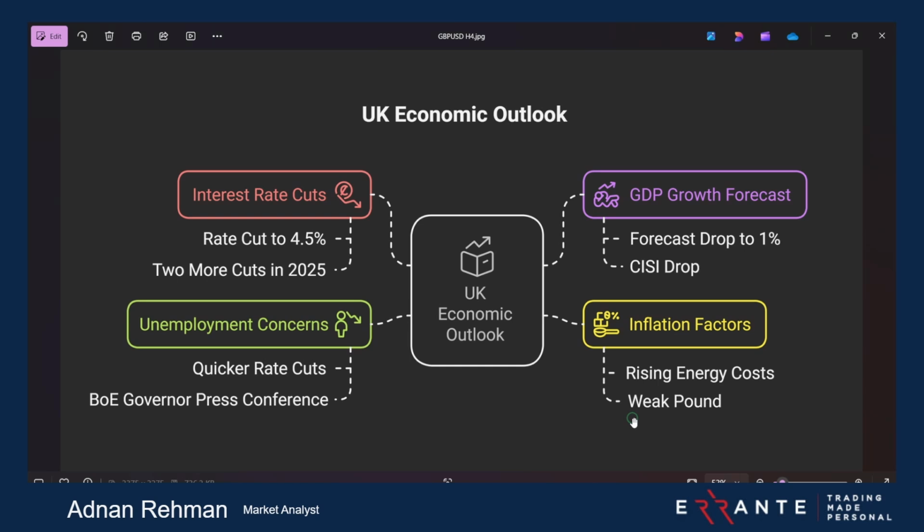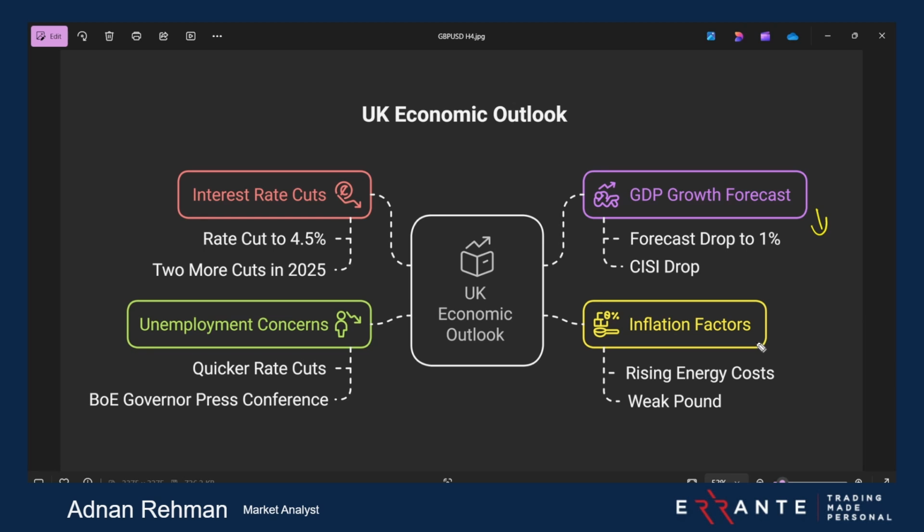CZ always implies a growth scenario. What is GDP doing? We know that GDP has gone towards the downside, with the forecast dropping from 1.5 to 1%, and the CZ is also towards the downside, and this is not good news for the GBP.